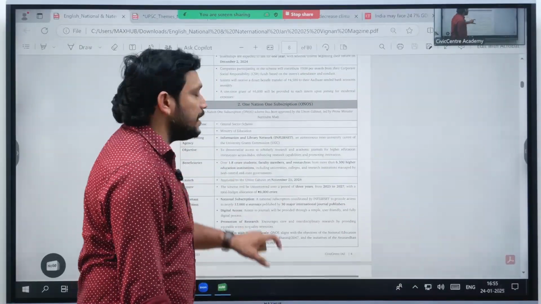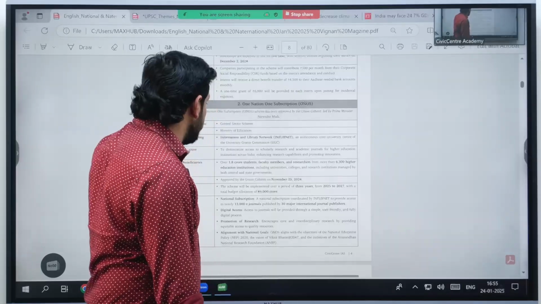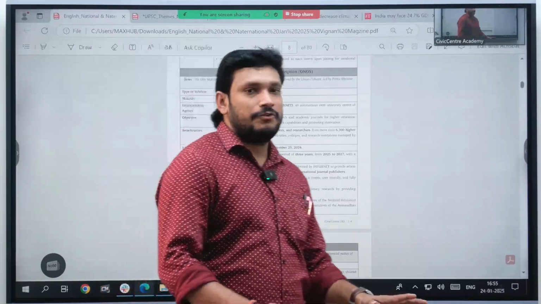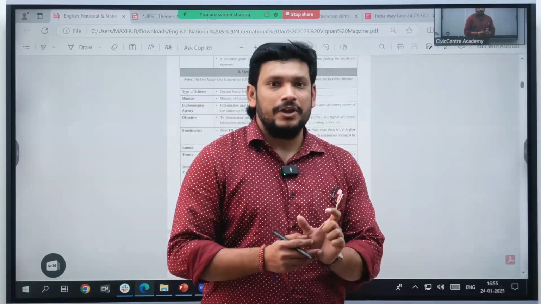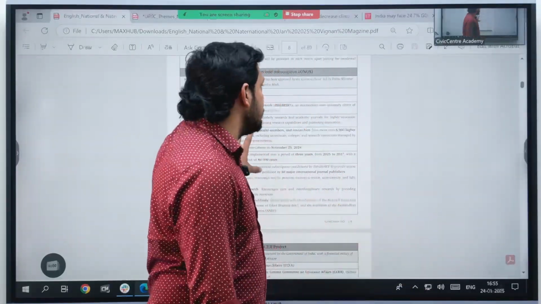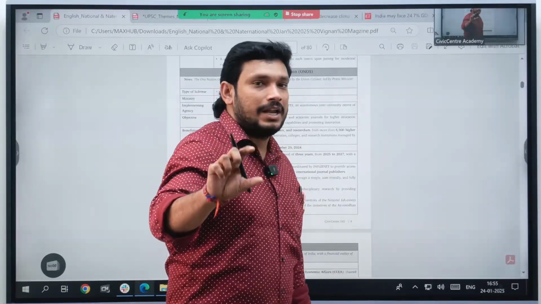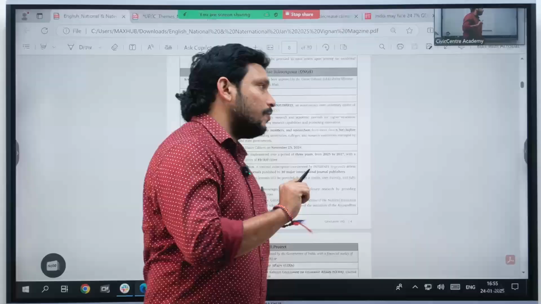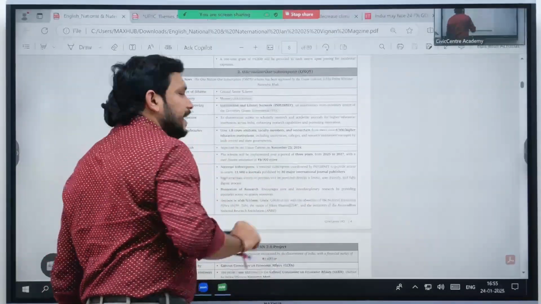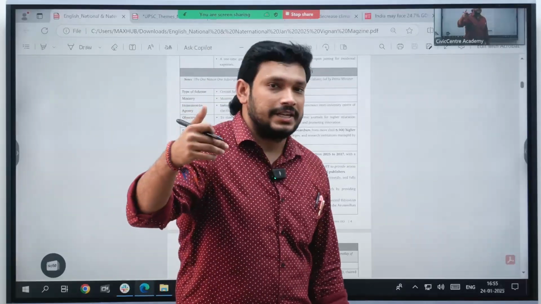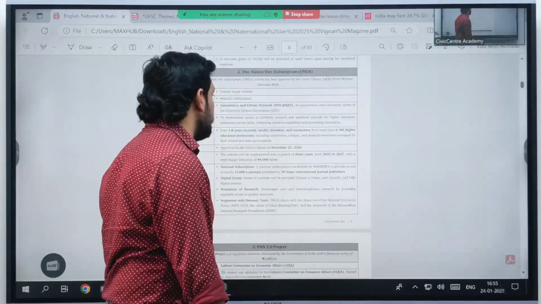Now, which agency implements it? Objective, beneficiaries, launch, important provisions. That's it. Every topic, when you study it, has these aspects. Consider the following statements regarding one nation, one subscription. First, it is a central sector scheme. Yes, right. It is implemented by the Ministry of Education. Yes, right. What is the objective of the scheme?